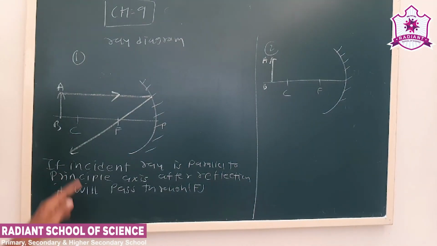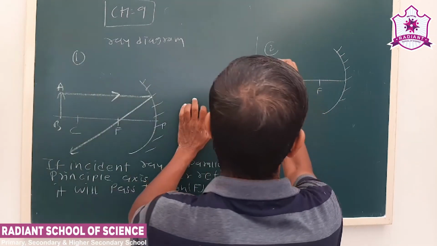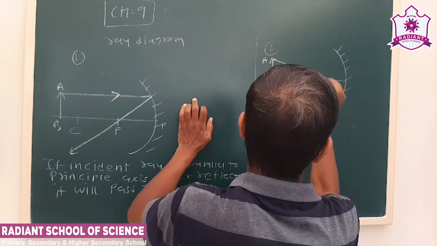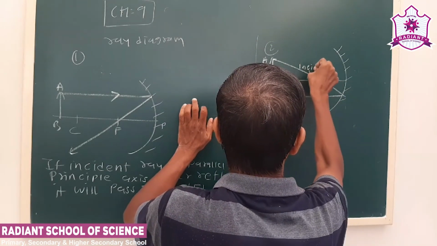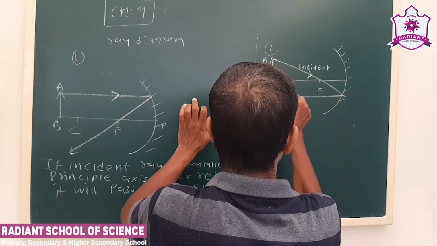First rule we have seen, if the incident ray is parallel to the principal axis, after reflection it will pass through F. Secondly, the incident ray passes through F. This is the incident ray, this is the reflected ray.